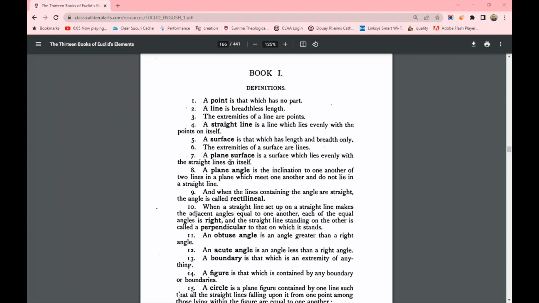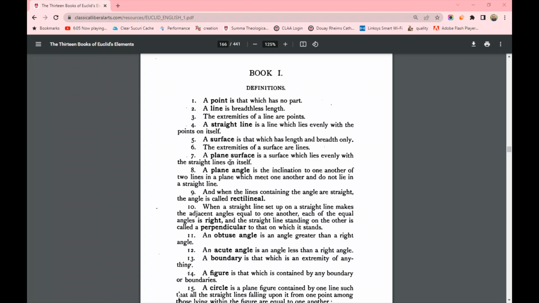A surface is that which has length and breadth only. And the extremities or the ends of a surface are lines. Do you all see that? The ends of a line are points. The ends of a surface are lines.